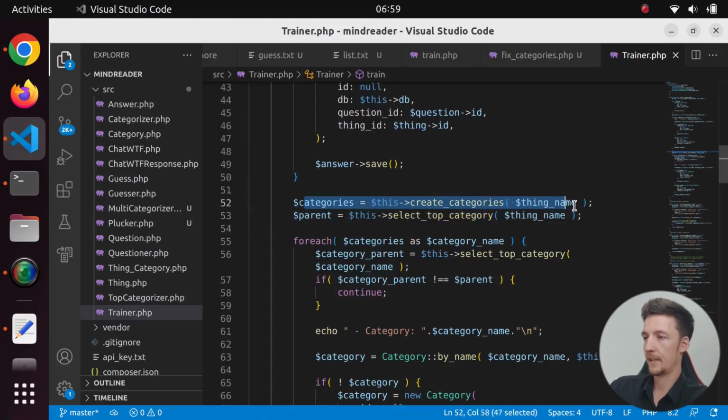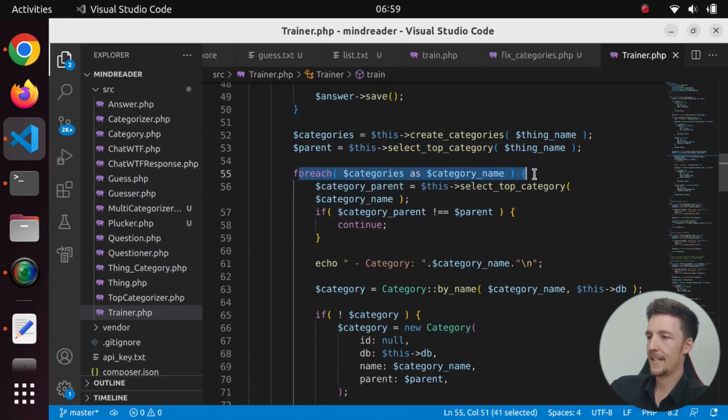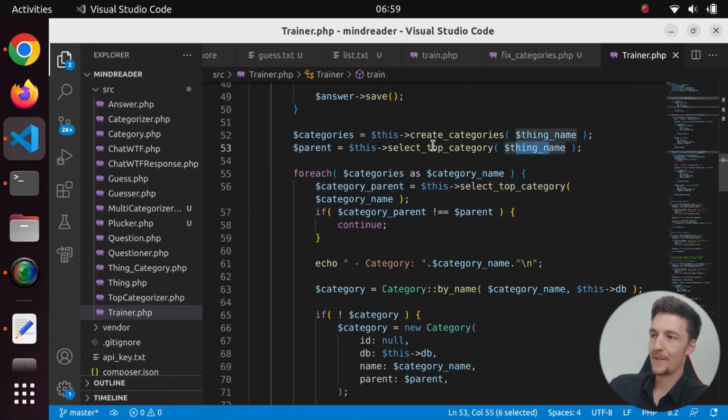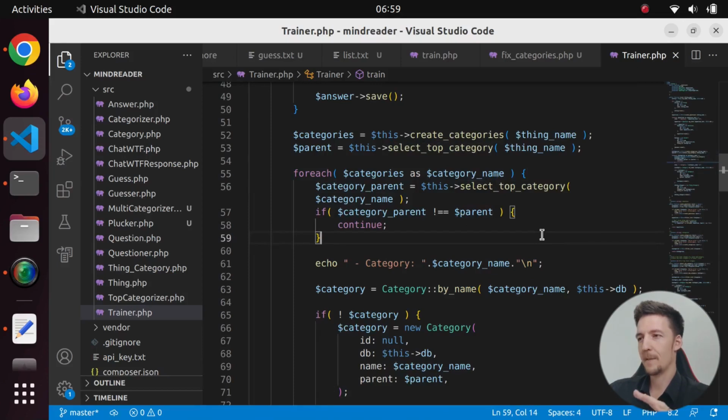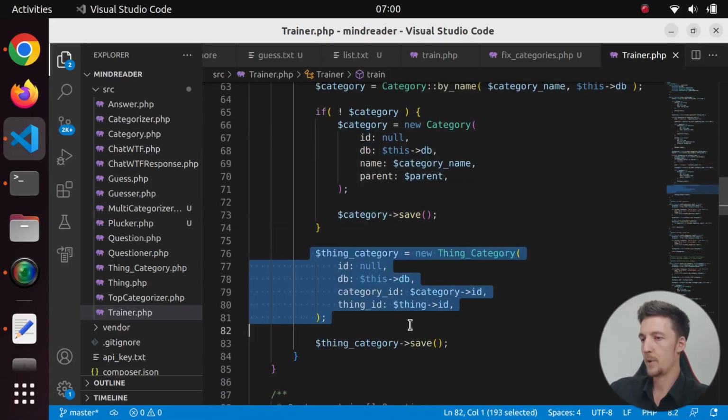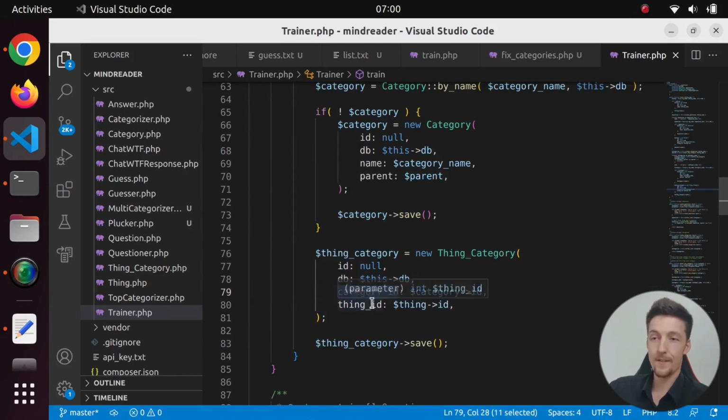And then it will create some categories for the thing and the top category for the thing. And then it will loop through all the categories and get their top category. And only if the thing's top category is the same as the category's top category, then it will use it. Because sometimes when you categorized a thing, it was an animal, but then you took the category that the animal belongs to and you took that category's category, then it was an object. So it caused some problems, so I added this. And then again, we get the category by name if it's already in the database, otherwise we create a new one. And then we save the reference of the category to the thing.